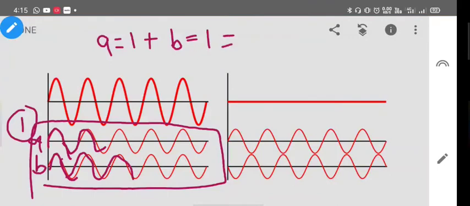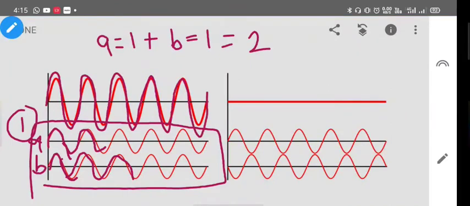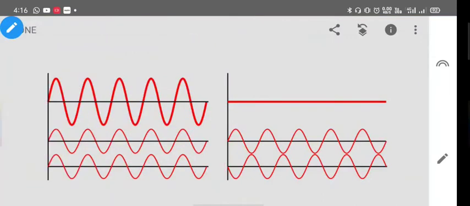So this is going to be 2. The resulting wave will have comparatively higher energy, like this. That means it will be more intense than the previous waves. So A and B both are adding up, and you will get a stronger wave. We can see it here.